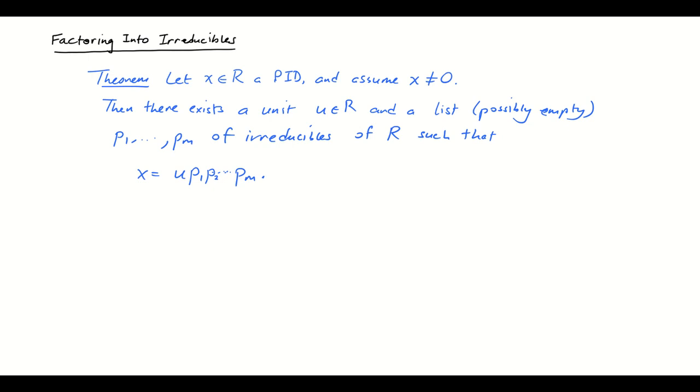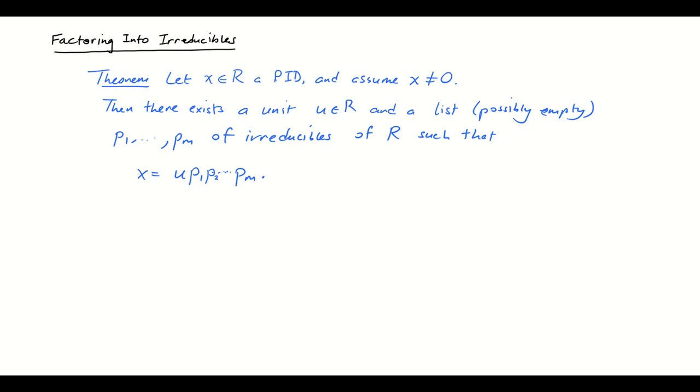So every element that's non-zero factors into some unit times a sequence of irreducibles. The sequence, of course, since we're in a commutative ring, the ordering doesn't matter. And the sequence may be empty if the X that we start with is a unit itself. If X is a unit, then we don't want to multiply by any other stuff. We have a unit and that's that.